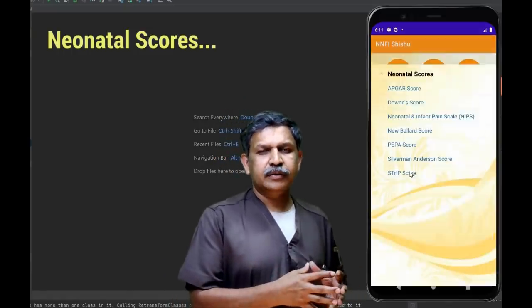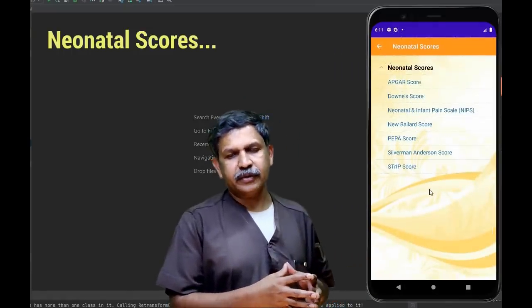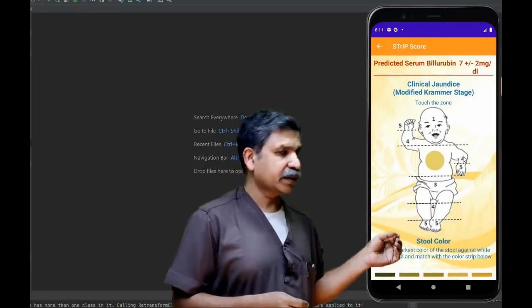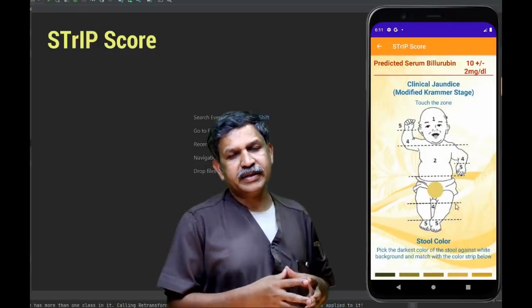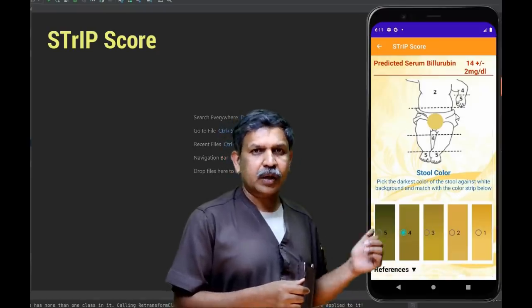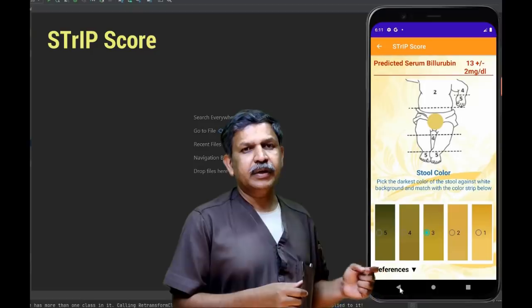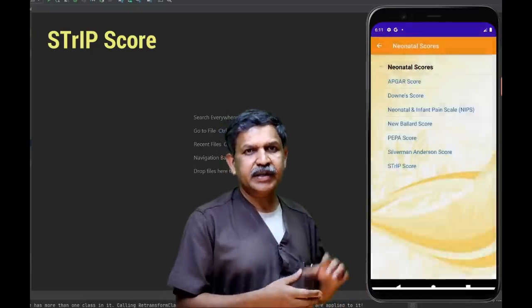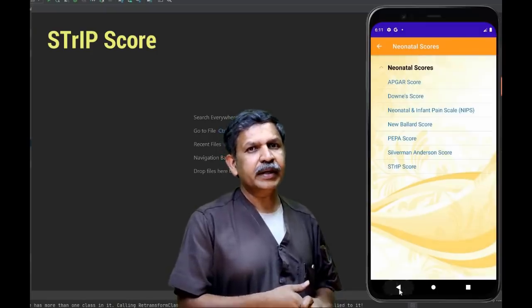So we have a few scores that have been incorporated into this calculator, around 7. Let me give you an example of the recently published one, the STRIP score. In this case, you have to just open the calculator, select the zone according to the Kramer scale, and then you have to match the stool color of the baby with the given strip, and you can see in the result the predicted bilirubin will be projected.